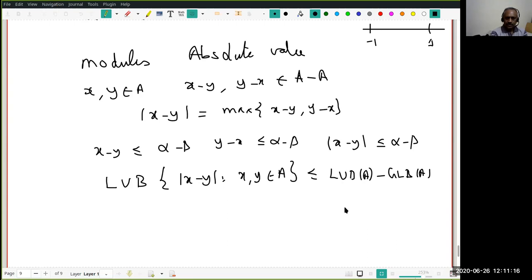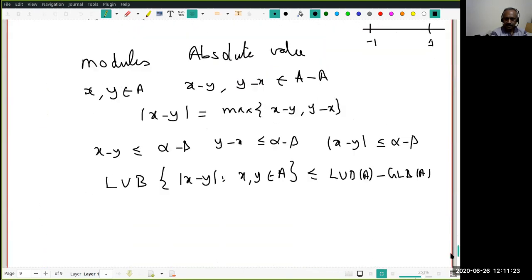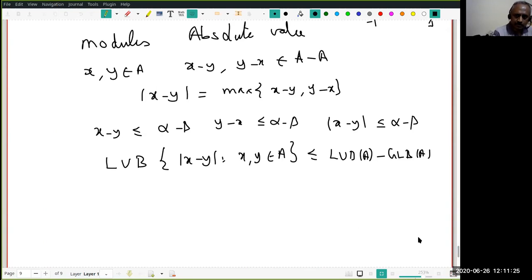So we shall stop here. See, now you can see we have done quite a lot of things. Please spend some time, go through. You will never ever have to look back about LUB, GLB, or the fancy words like supremum, infimum. You will be very, very confident. In later parts of analysis, whenever these concepts come, you can breeze through. It will be very easy for you.